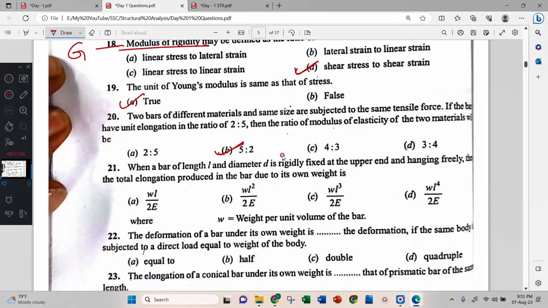When a bar of length L and diameter D is rigidly fixed at the upper end, hanging freely, the total elongation produced in the bar due to self-weight, the formula is WL by 2AE. Where is it?